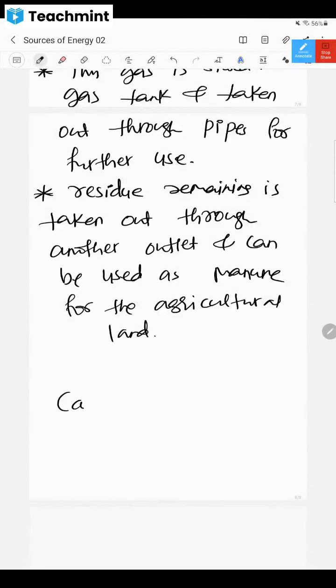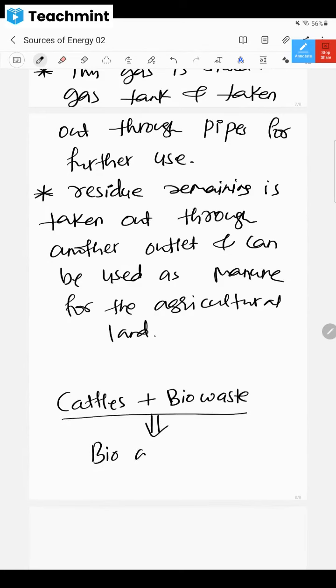There are a lot of cattle in India, and we produce a lot of bio waste. Cattle waste together can be used in a biogas plant to produce energy. It can be used to produce electricity, and that methane gas can be used for cooking. So pollution will be removed. Some initial cost will be there, but in the long run it will be worthwhile. All right, dear children.